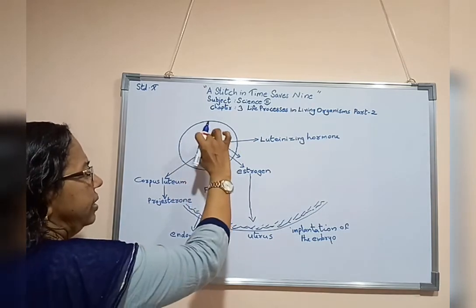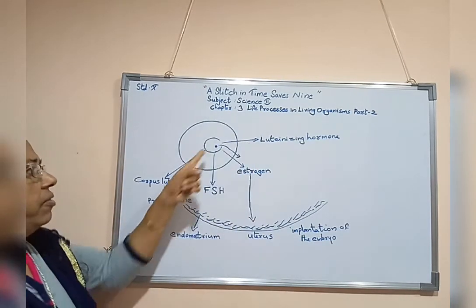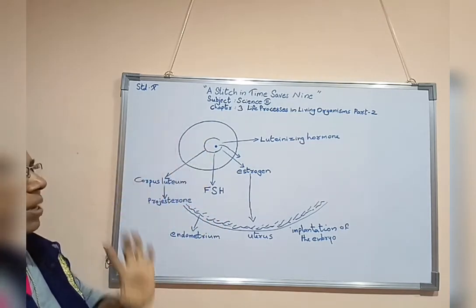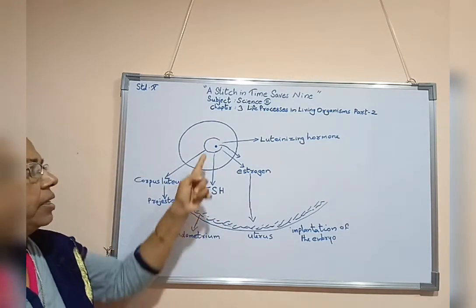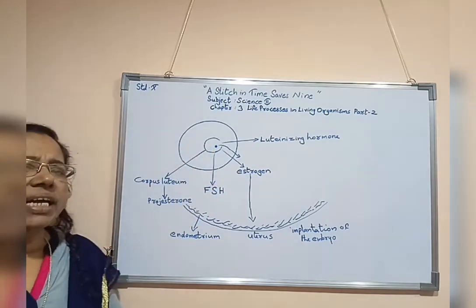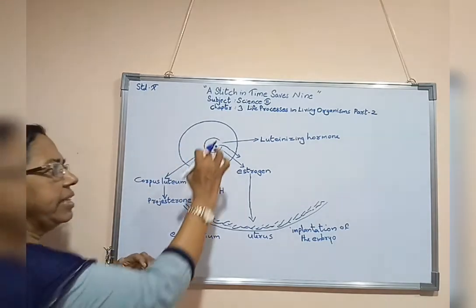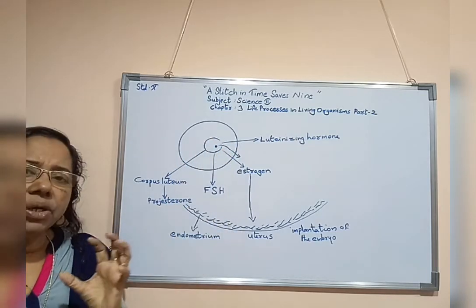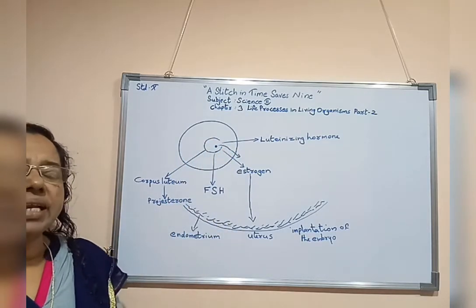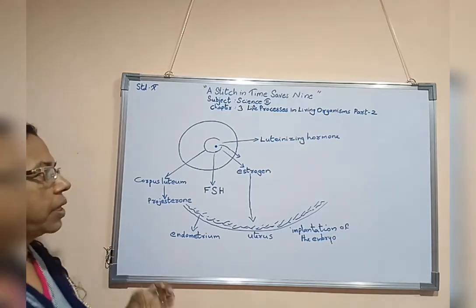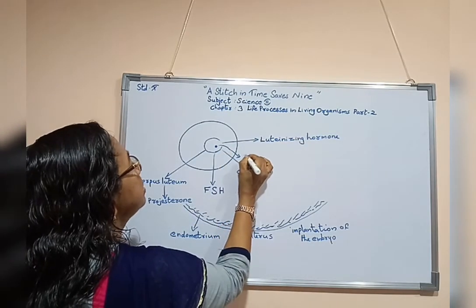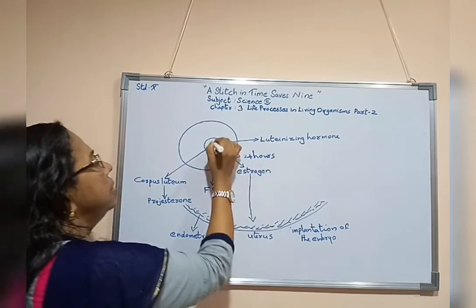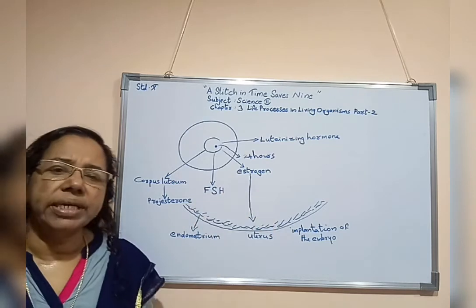As and when this oocyte, once the follicle matures, the follicle's growth will be completely over. At the same time, this oocyte also fully grows. Then it is released. As and when it is released, within 24 hours its fertilization should occur. So within 24 hours, this oocyte should get fertilized.